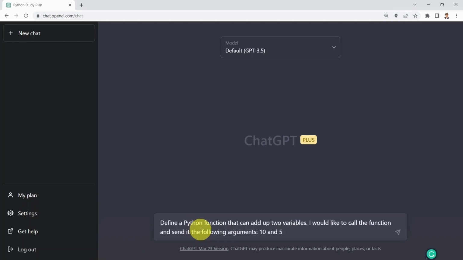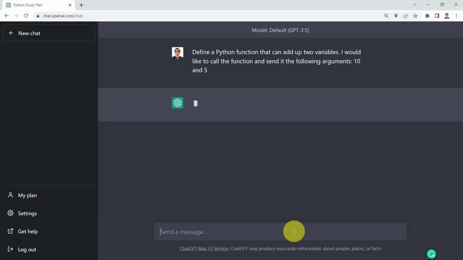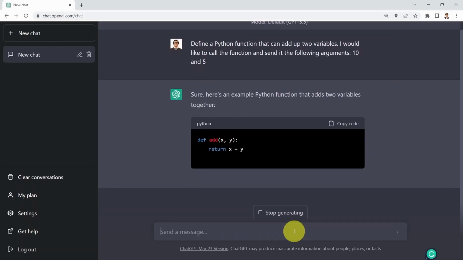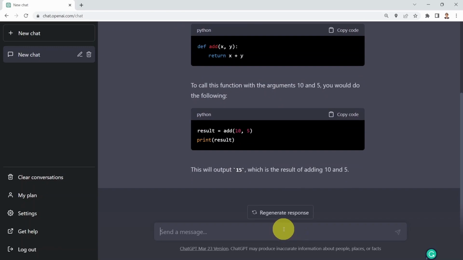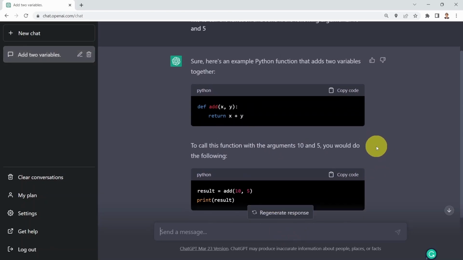So basically, all I'm going to say is, please define a Python function that can add up two variables. And then I'm going to say, I would like to call that function and send it the following arguments. These are going to be 10 and 5. And if you press enter, what you see here is pretty powerful code along with an explanation of that code as well. Basically, it's telling you that here is an example Python function, def add x and y, and then the function is going to return x plus y.